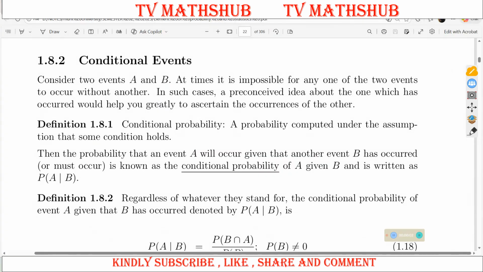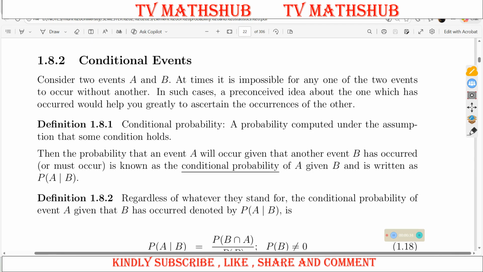We shall begin our lecture number 4 by looking at what we call conditional events. Here we shall be considering 2 events A and B, where at times it is impossible for any one of the 2 events to occur without another. So in such a case, the preconceived idea about the one which has occurred would help you greatly to ascertain the occurrences of the other.